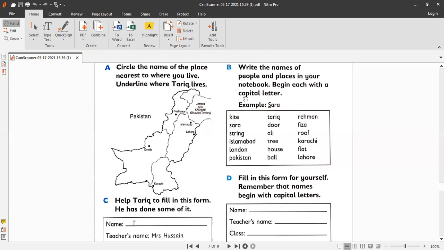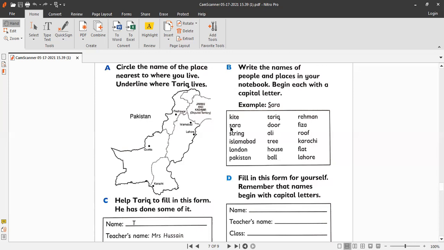Now moving on to exercise B, which is, write the names of people and places in your notebook, beginning each with a capital letter. Example, Sarah. The different words are given here in the box, and you have to hold your pencil and do this exercise here in your book. For the simple nouns, you are not going to cross out the first letter, but for the proper nouns, you are going to cross out the first letter and write the capital letter, because they are very special names.